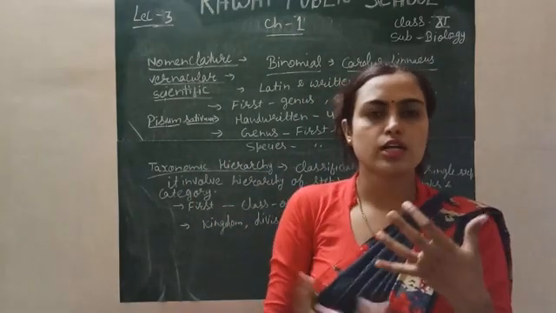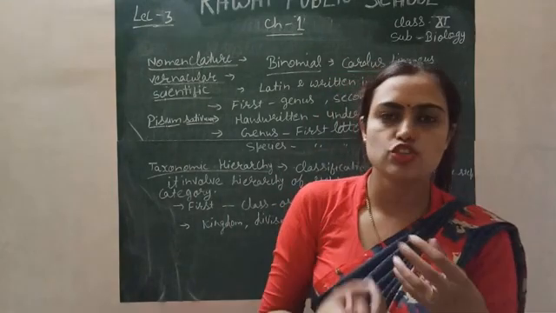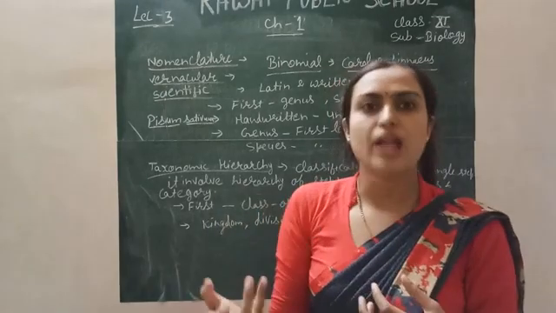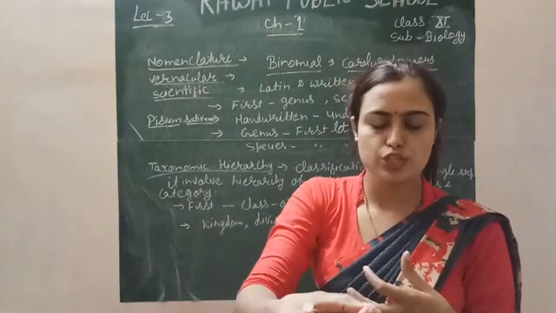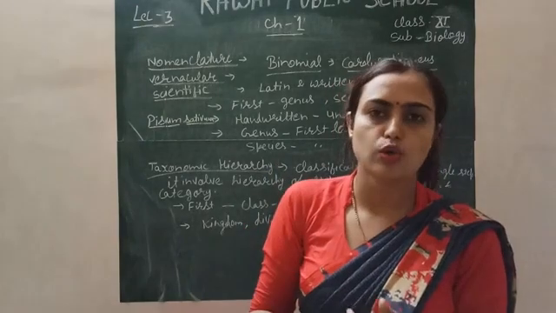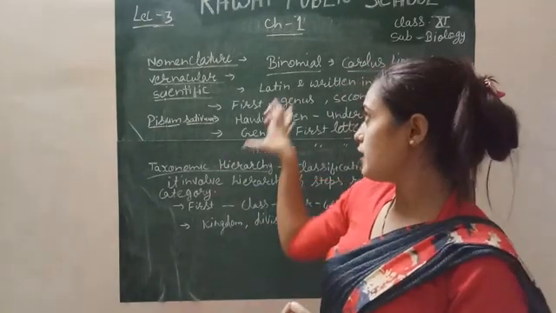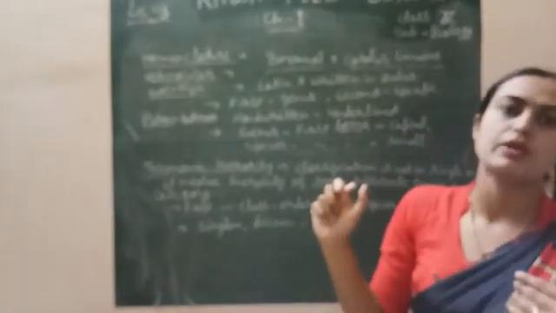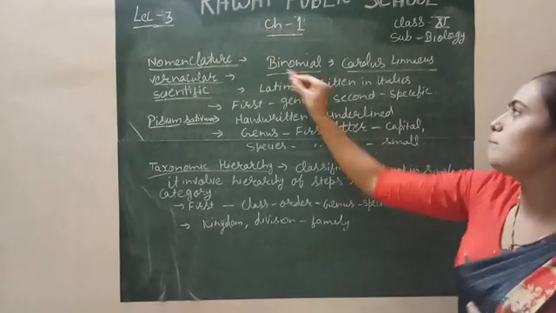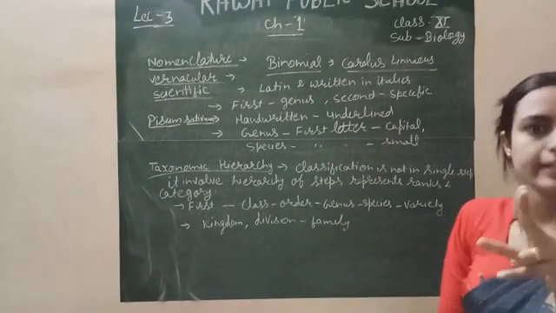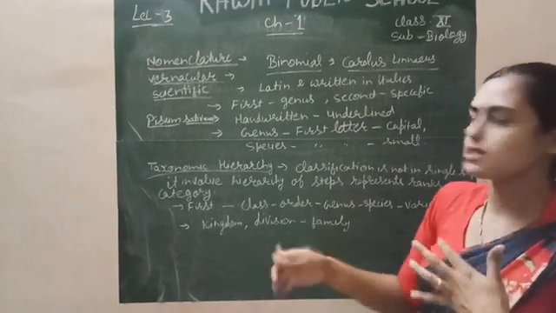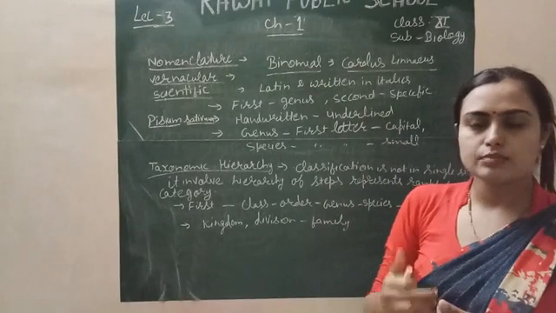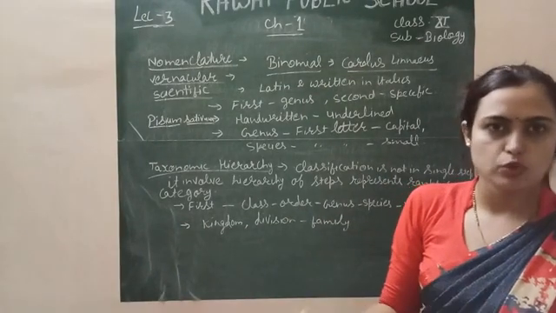So every living organism, either a plant, an animal or a fungus, needs a specific name which is applicable everywhere. This specific name given to a living organism is called nomenclature, right? In living organisms, binomial nomenclature is the most acceptable nomenclature. What is the meaning of binomial? Binomial means two names of a living organism, which was given by Carl Linnaeus. Carl Linnaeus gave the concept of naming living organisms.